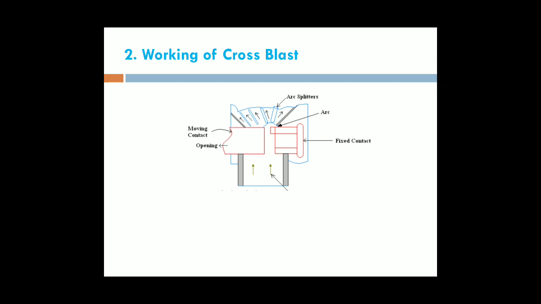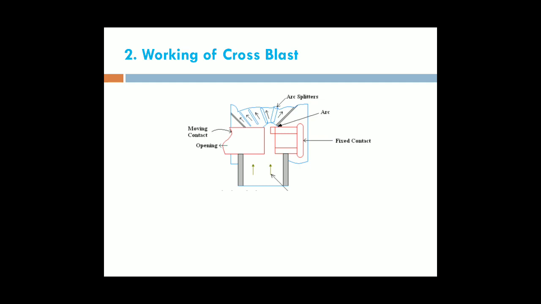In axial blast, we blast the air along the arc path, that is, in the same direction as the arc path. Next, coming to the working of a cross blast air blast circuit breaker.